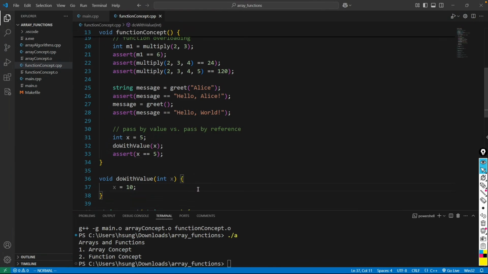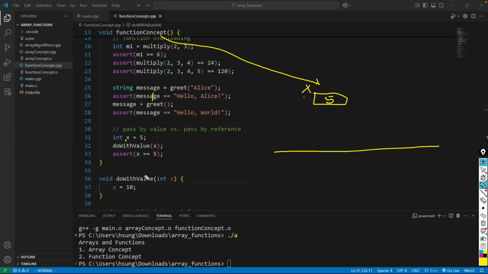So what's happening is as follows. If I draw the variables in the computer memory, the local variable x is defined here in function concept function. So x is storing value 5 by this statement. When you call do with the value, there's another area where the do with the value function is defined. The function parameter is a local variable to the function. So this parameter variable is named x.